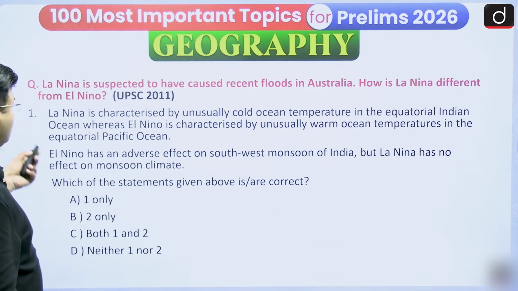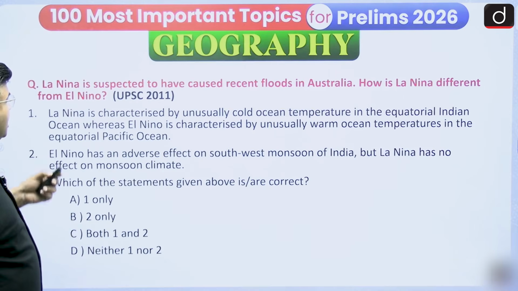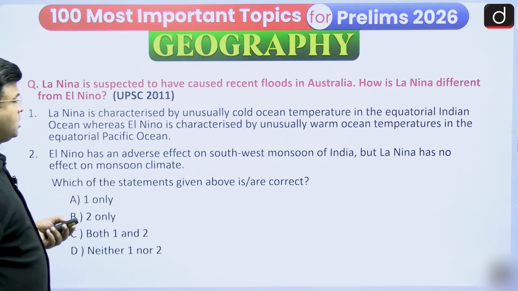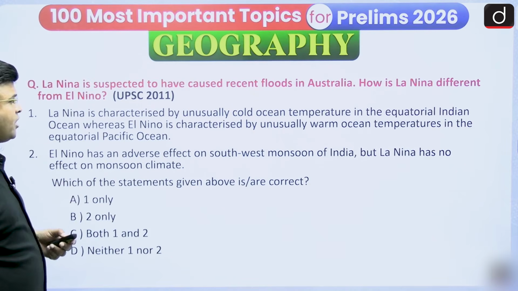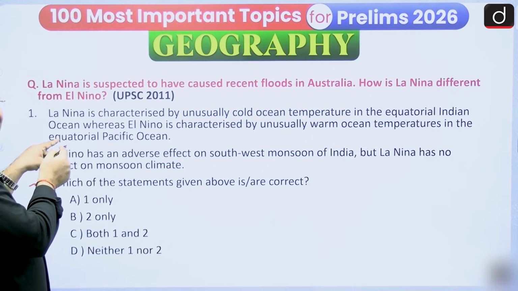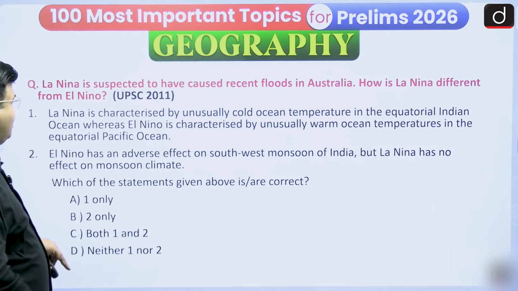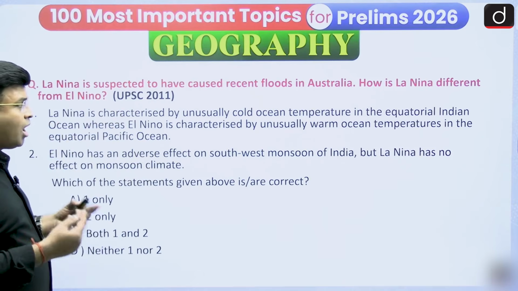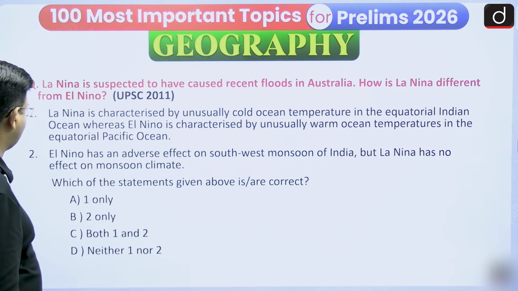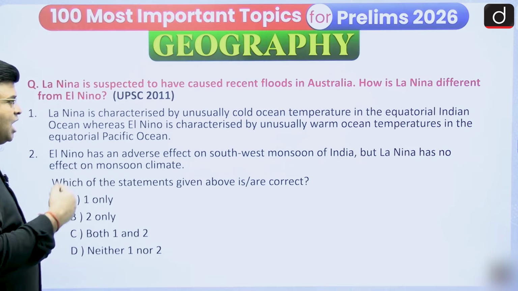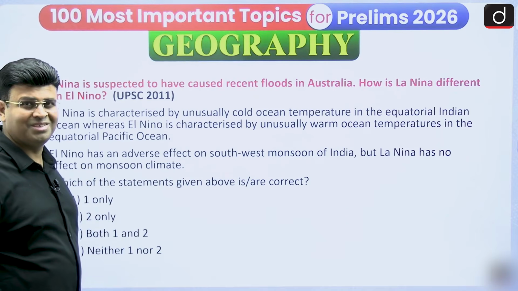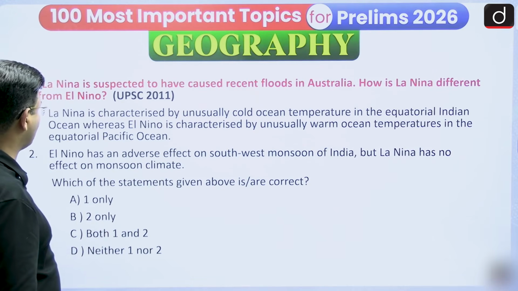And here is one question from UPSC 2011. La Nina is suspected to have caused the recent flood in Australia. How is La Nina different from El Nino? La Nina is characterized by unusually cold ocean temperature in the equatorial Indian Ocean, whereas El Nino is characterized by unusually warm ocean temperature in the equatorial Pacific Ocean. You have to say whether this statement is right or wrong. Second statement: El Nino has an adverse effect on the southwest monsoon of India, but La Nina has no effect on monsoon climate. So you have to answer which options are correct.